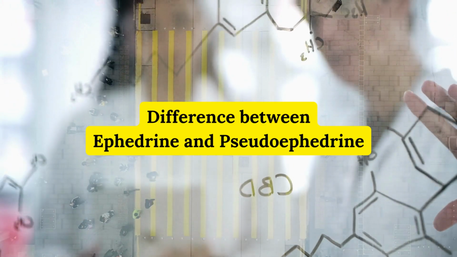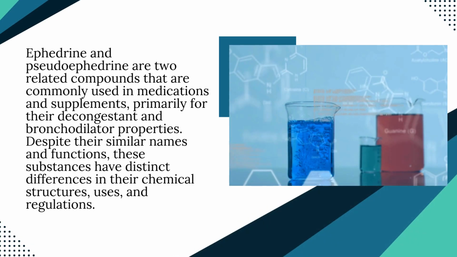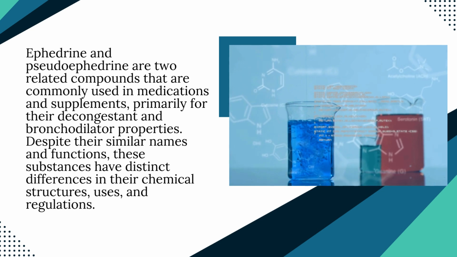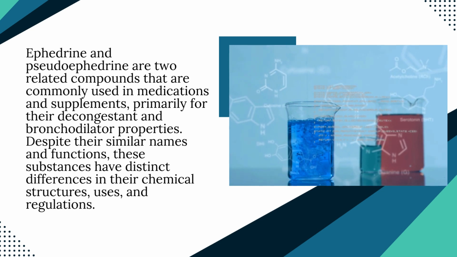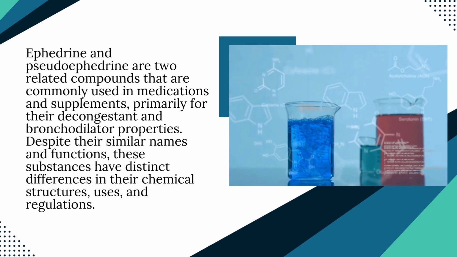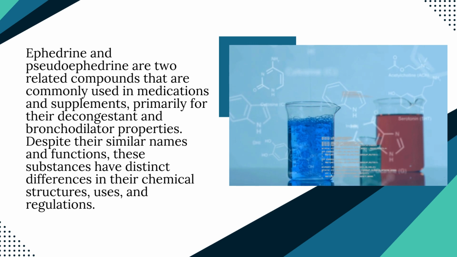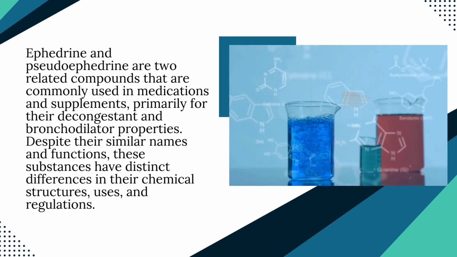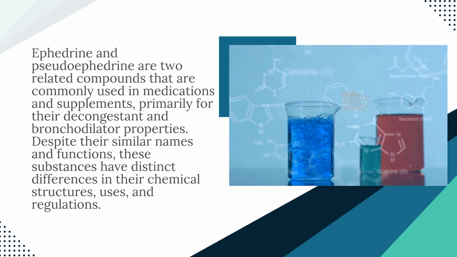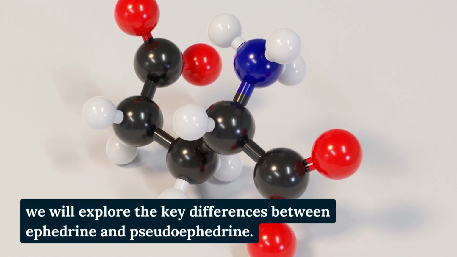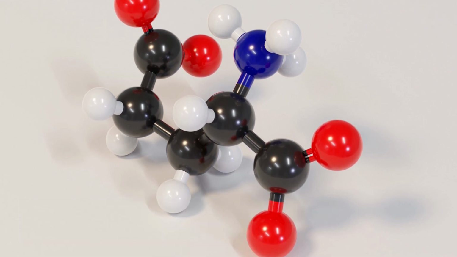Difference between ephedrine and pseudoephedrine. Ephedrine and pseudoephedrine are two related compounds that are commonly used in medications and supplements, primarily for their decongestant and bronchodilator properties. Despite their similar names and functions, these substances have distinct differences in their chemical structures, uses, and regulations. We will explore the key differences between ephedrine and pseudoephedrine.